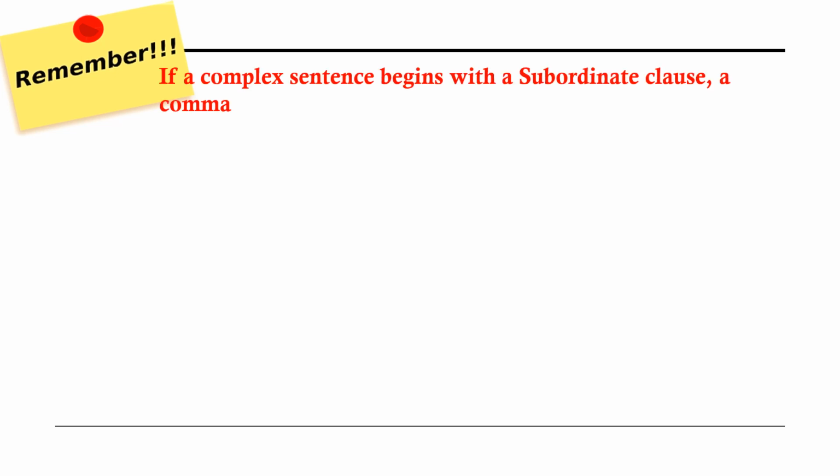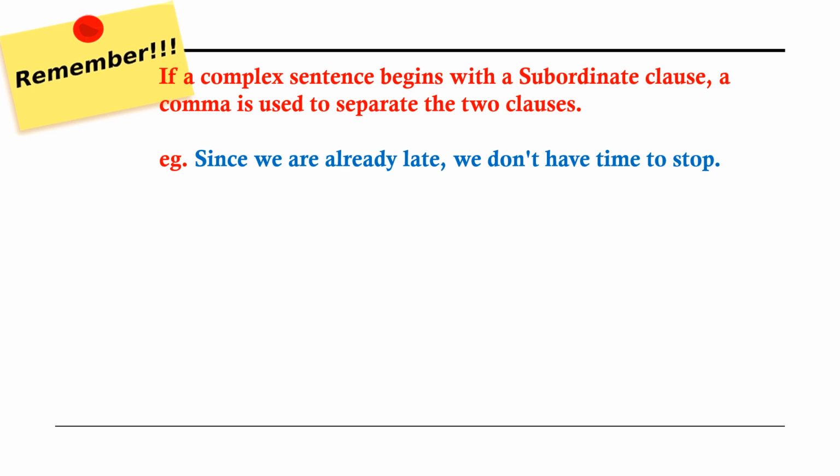Now, you have to remember this. If a complex sentence begins with a subordinate clause, a comma is used to separate the two clauses. So when you have a comma, you have a clue that this may be a complex sentence. Now this only happens if the complex sentence begins with a subordinate clause. For example, since we are already late is the subordinate clause. We don't have time to stop is the main clause. So when a complex sentence begins with a subordinate clause, we end that subordinate clause with a comma here. So you know, you have a clue that this is my subordinate clause.